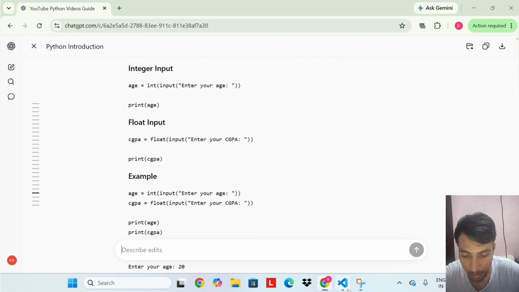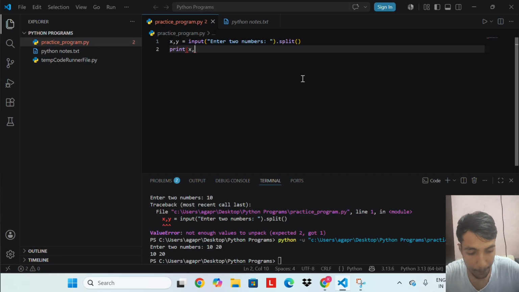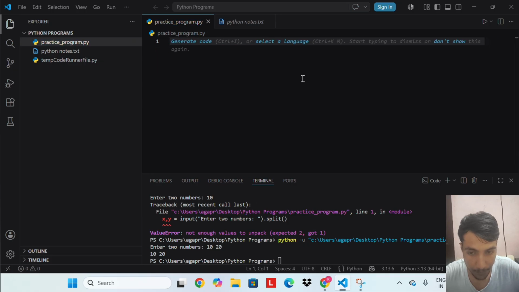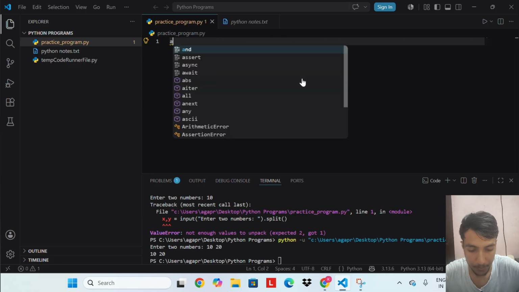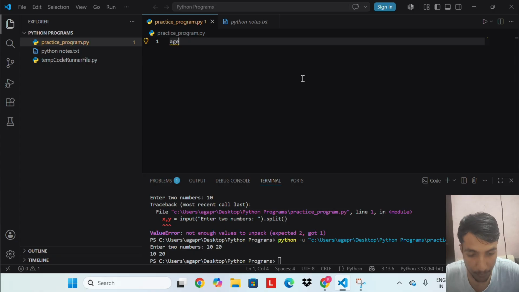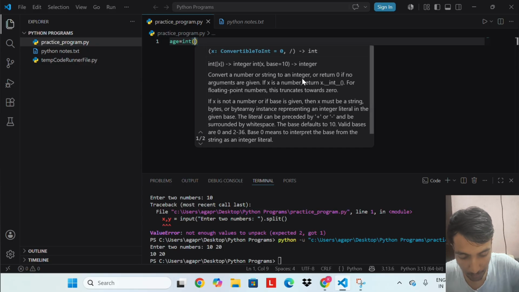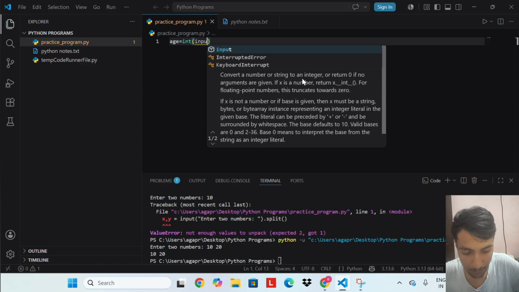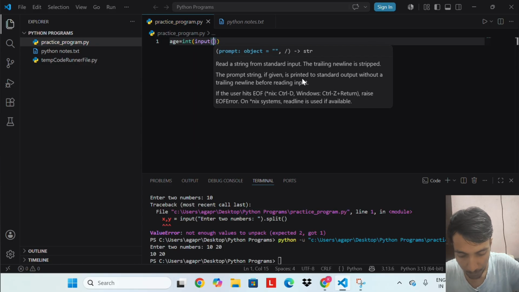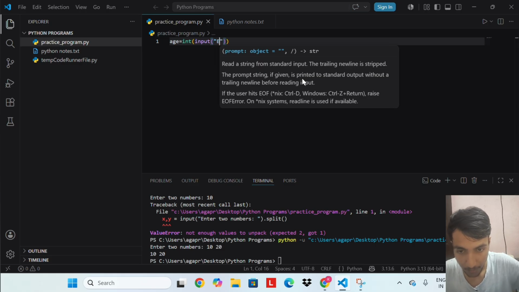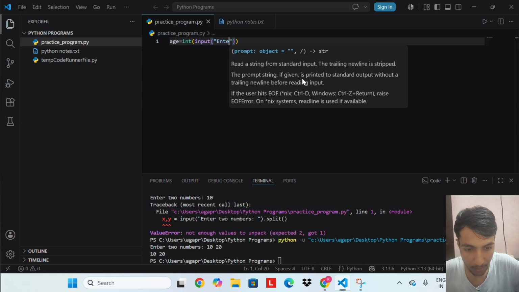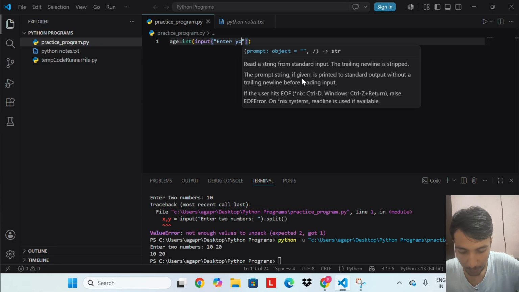So let's run the code. age equal to int input, "Enter your age".